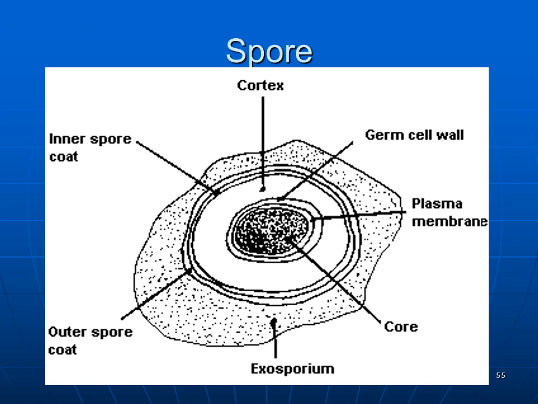exosporium outside the spore. So these are the various parts of the spore: the cortex, germinal cell wall, plasma membrane, core, exosporium, outer spore coat, and inner spore coat. If you are asked about this spore, you have to draw this spore diagram and label the various parts.